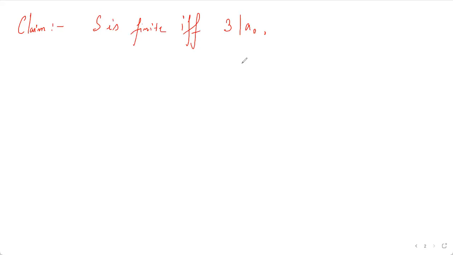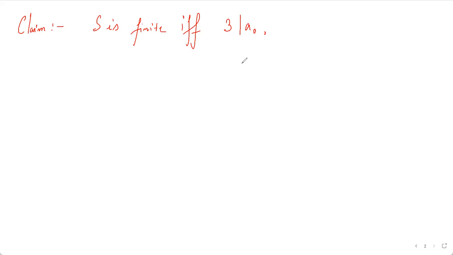If a naught is of the form 3k, then I'll show that the set S will be finite. Second step, I'll show that if a naught is of the form 3k plus 1, then again my S will be infinite. And also, if a naught is of the form 3k plus 2, then also I'll show that my set will be infinite. And so I'll be done with the proof.